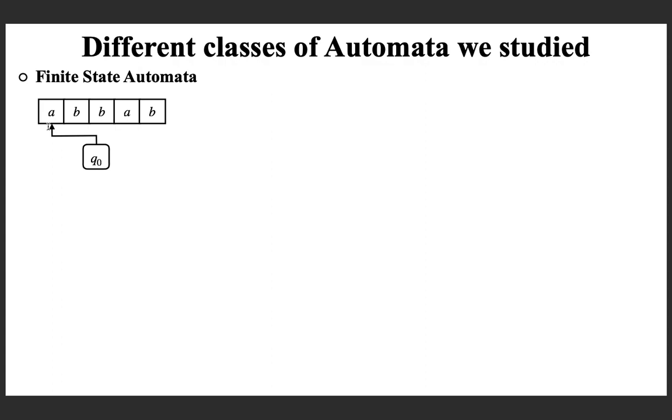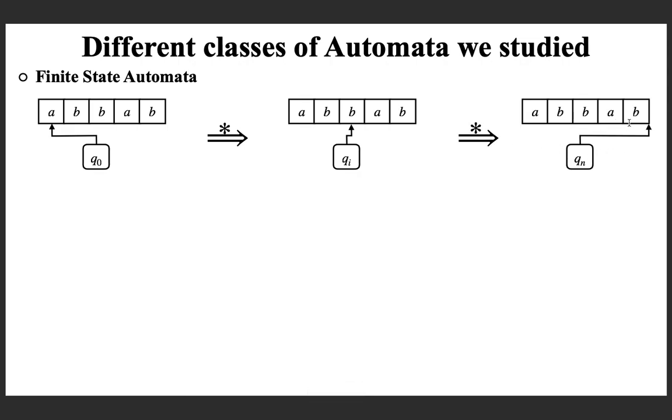Maybe after a finite number of steps in the computation, it can reach an intermediate configuration where the read head is pointing to the middle symbol in the input, and finally you will finish reading the input. And whether or not you accept depends on the state in the final configuration. The final configuration is the one where you finish reading your input.